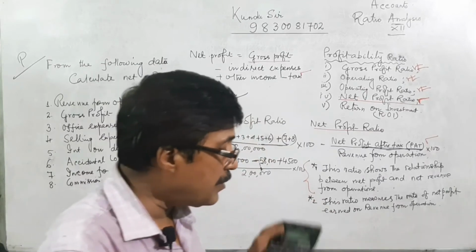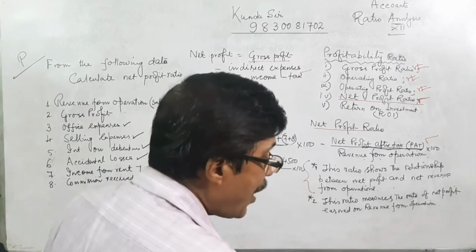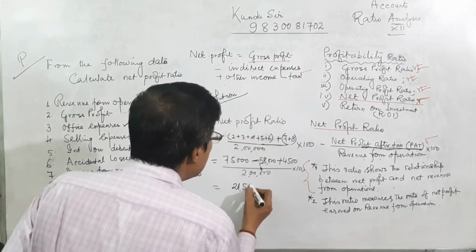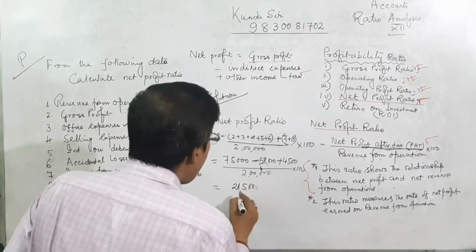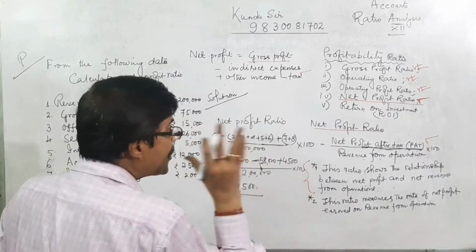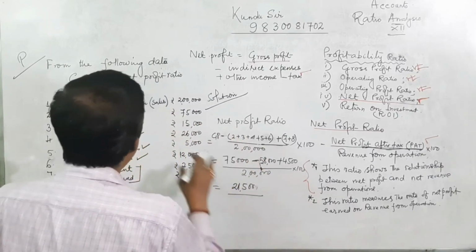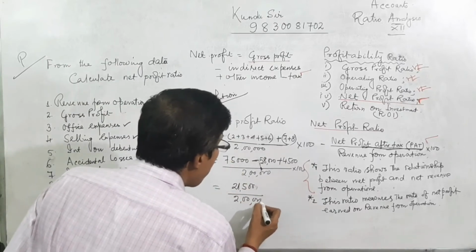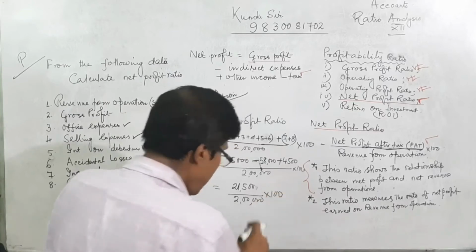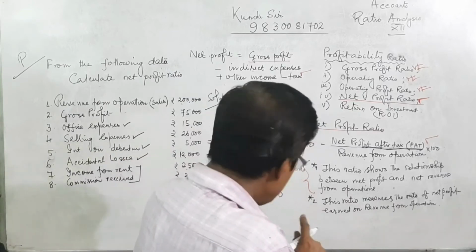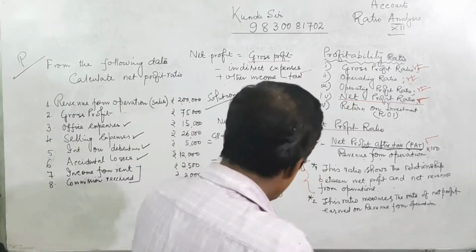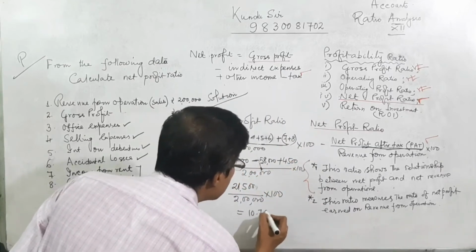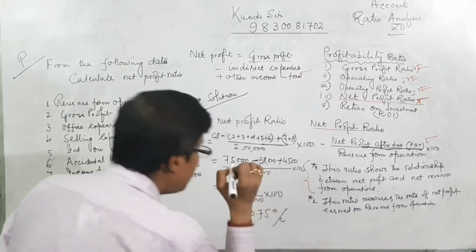The numerator becomes 21,500, upon the net sales or revenue from operation, which is mentioned here as 2 lakh, multiplied by 100. Now calculating this, it equals 10.75%. That is the net profit ratio.